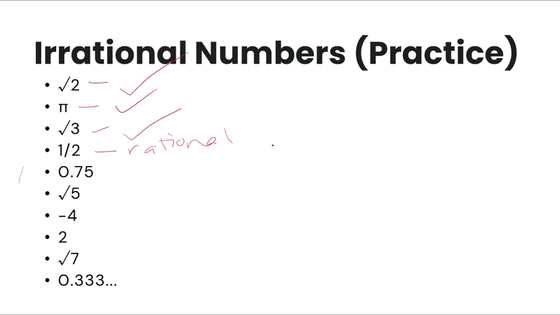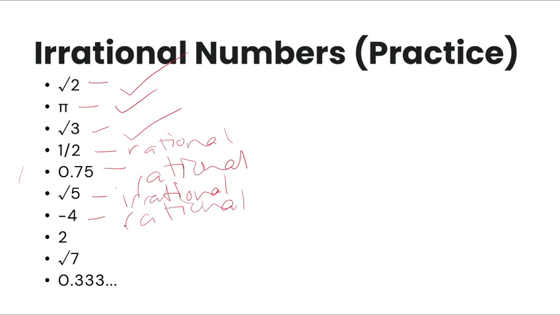For the next, 0.75 is rational. Square root of 5 is irrational. -4 is rational. It can be written as a fraction.